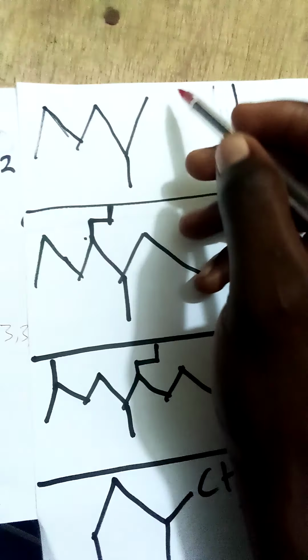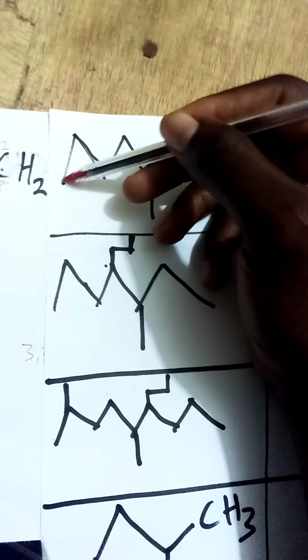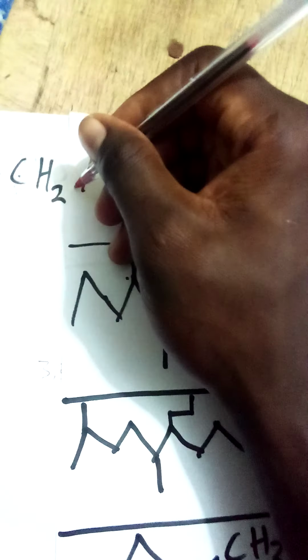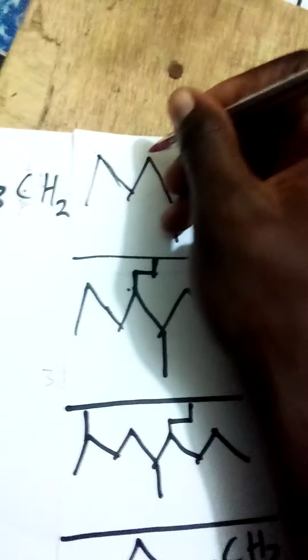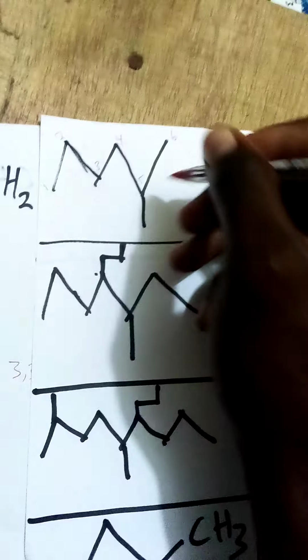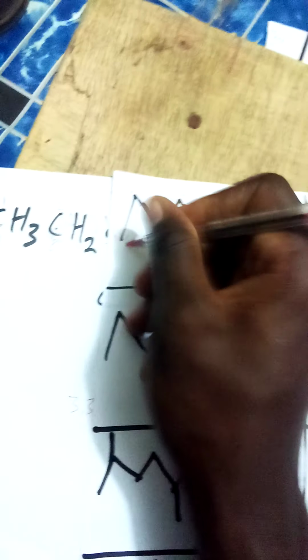This is what we call bond lines. Okay, these are bond lines. You see the first line, we call it meth, this eth, this prop, this but, this pent. So you number them: this is going to be 1, 2, 3, 4, 5, 6. Okay, 6, and you start numbering from here again, after reaching here. So you get 1, 2, 3, 4, 5, 6.